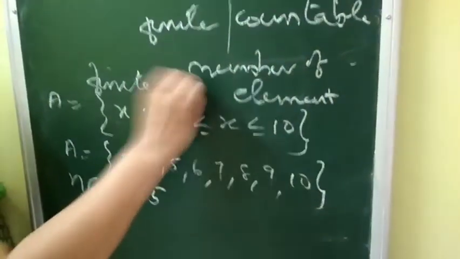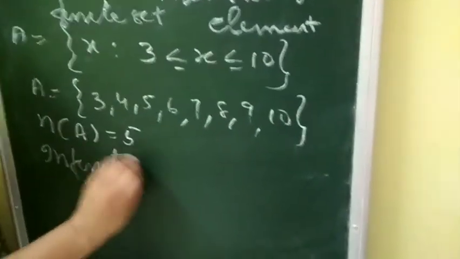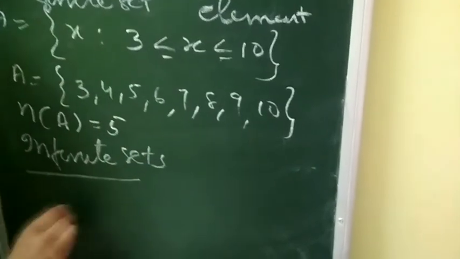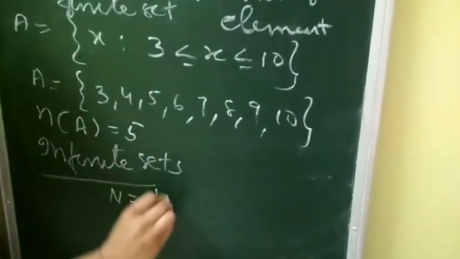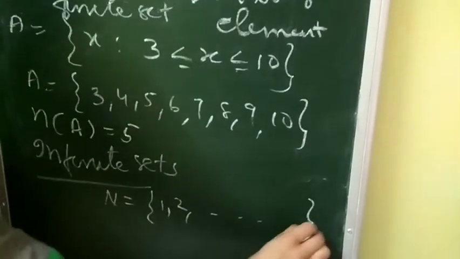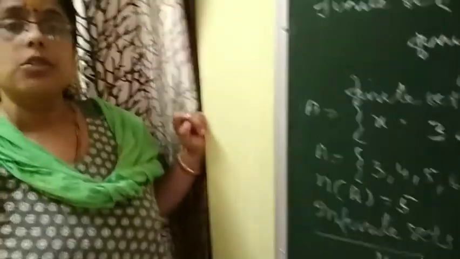Can you give an example of infinite? Infinite means uncountable number of elements. Infinite set example is I am taking set of all natural numbers. Natural number कहाँ से start होते हैं? 1 से. 1, 2. Can you find the last element of set of natural numbers? No. So that it is infinite set. That is the types of